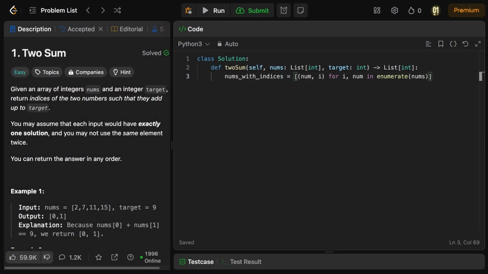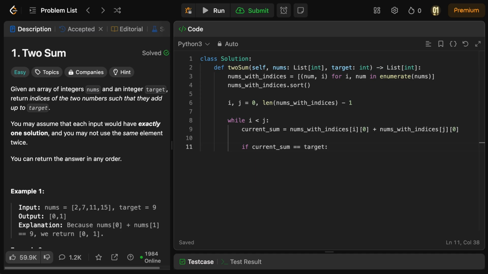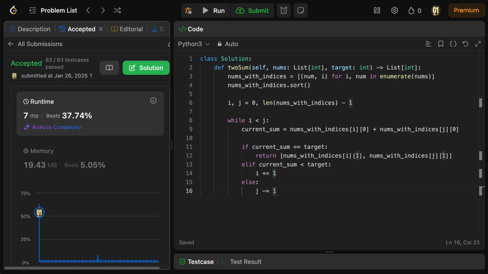First, we create a list of tuples, storing each element in the original list along with its index. Then, we sort this list, and we initialize i at the first index and j at the last. While i is less than j, we check the sum of the elements at those indices. If they sum to the target, then we return a list with those indices. If the sum is too low, we move i to the right. And if the sum is too high, we move j to the left. And if there's a valid combination in this list that matches the target, this algorithm is guaranteed to find it.